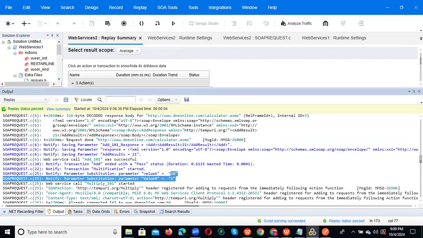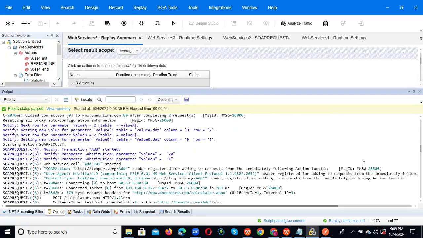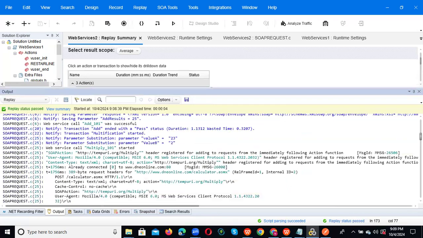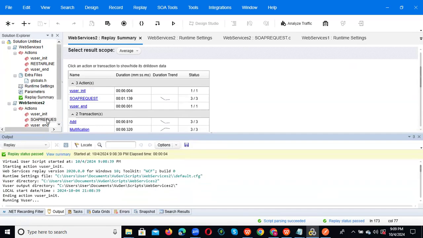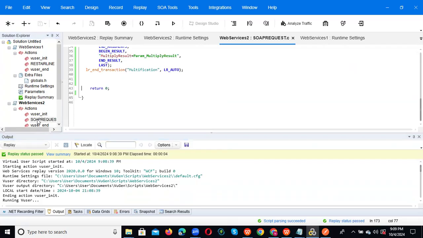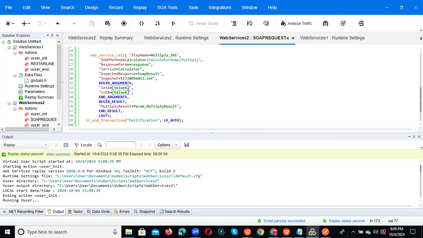So every time a different data is picked. Okay. And the first time, 23 into 2. Like that we can do from the correlation, parameterization, as well as from the data. So for here, the values, right? That is why we are giving any value, it is fine.